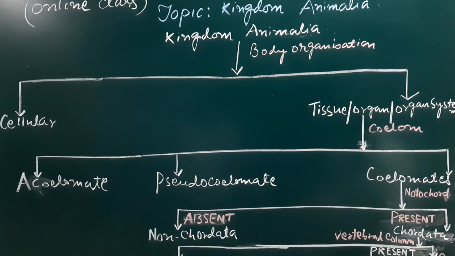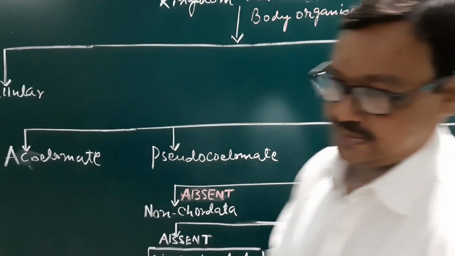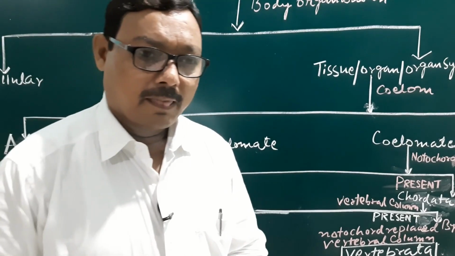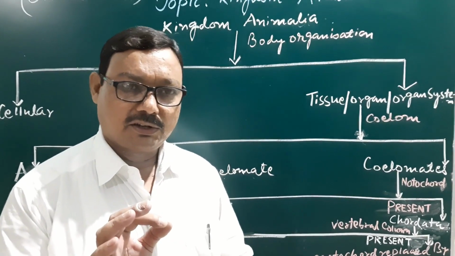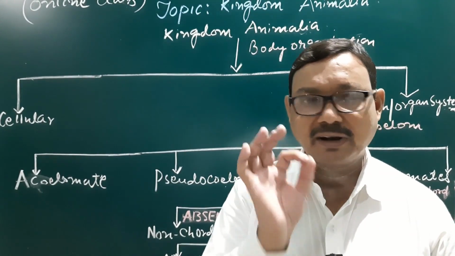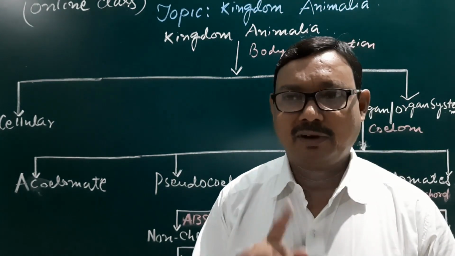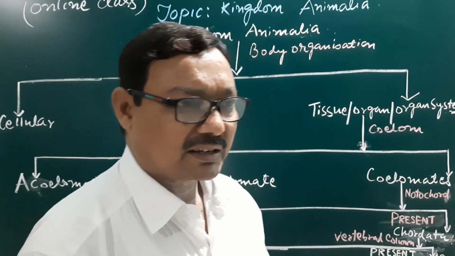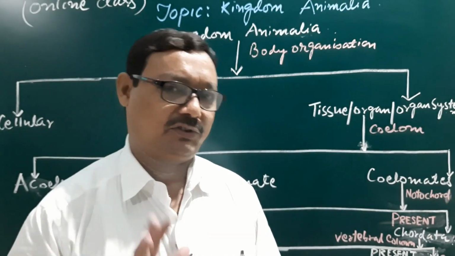You may see here the vertebrata again classified into 5 different classes. Now today we should study the different phyla under the kingdom Animalia. One by one we may see what are the different phyla and their important characteristic features.